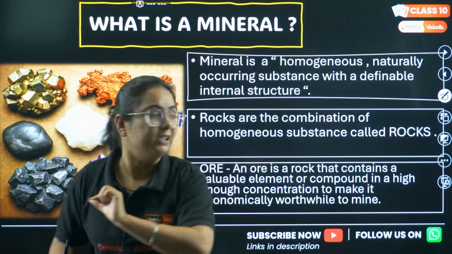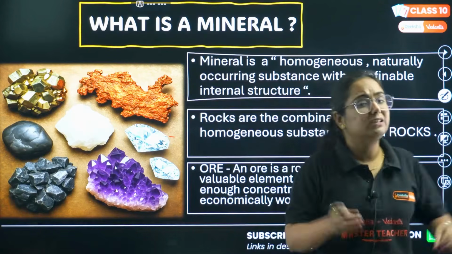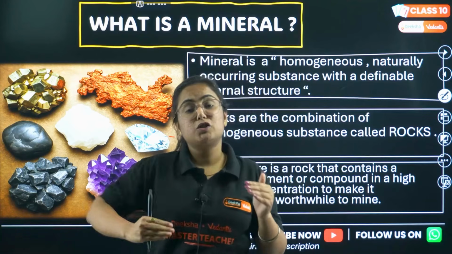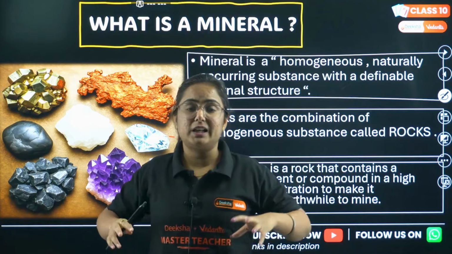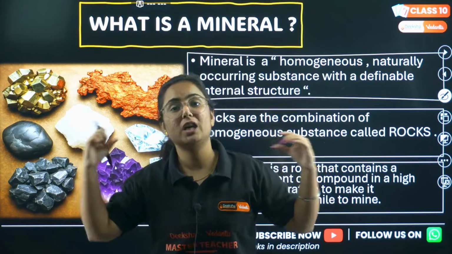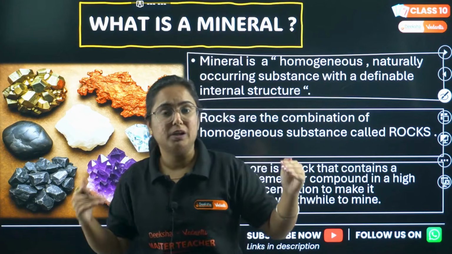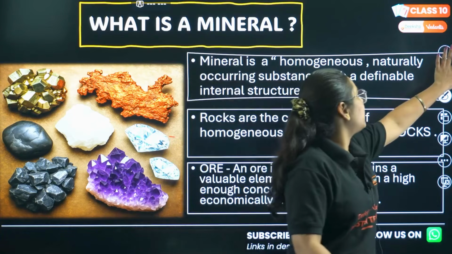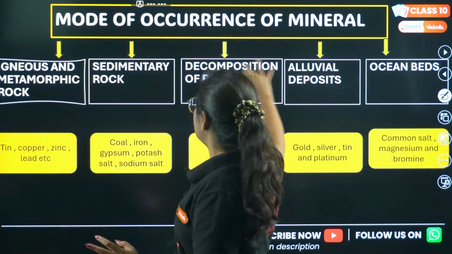Now understand the point that in this chapter we will cover the classification of minerals, the nature of occurrence of minerals, which itself is an important part. Then we will study the types of minerals like metallic, non-metallic and energy minerals. Then we will focus on each of the minerals and end the chapter with the conservation of minerals. Let us start.